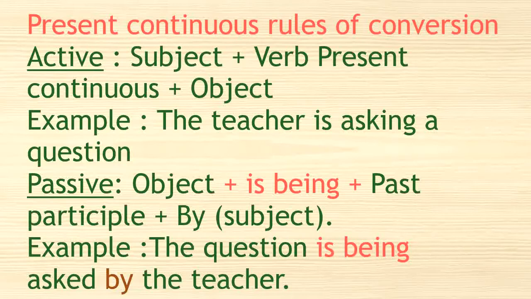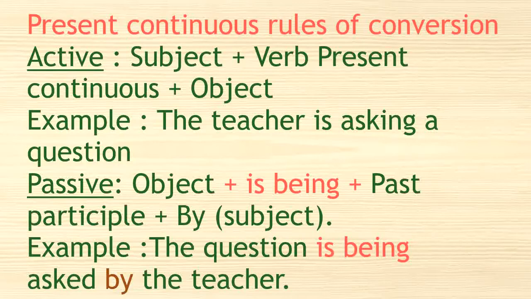So the form of the present continuous is the verb to be plus the main verb in the infinitive plus ing, and the verb to be that is in the beginning will follow the pronoun. So if it is I, it will be I am.